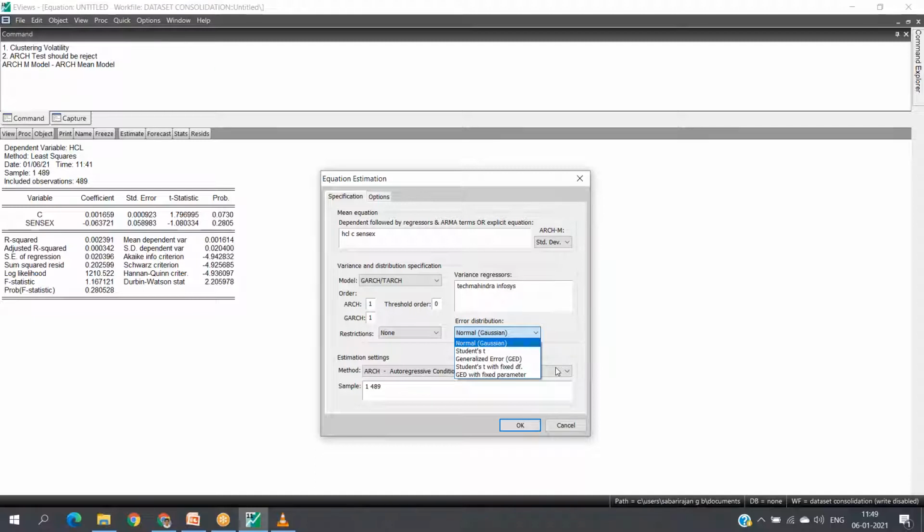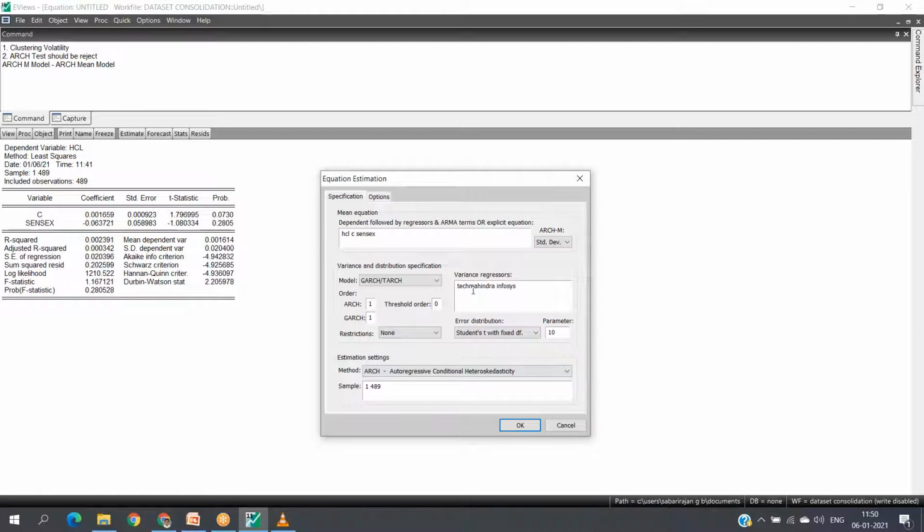There are parameters, AIC and Schwarz criterion. When I apply Student's t with fixed degrees of freedom, I may get a particular value. At the end, I will apply some other error distribution, and I will get a different AIC value and a different Schwarz criterion value. Among the different error distributions, the one that gives the lesser AIC and SC is considered the appropriate model for measuring volatility.